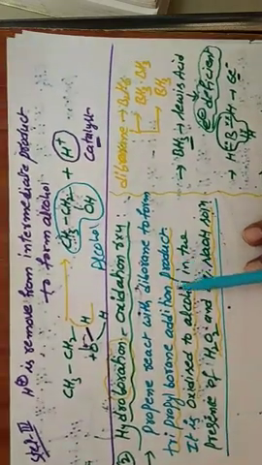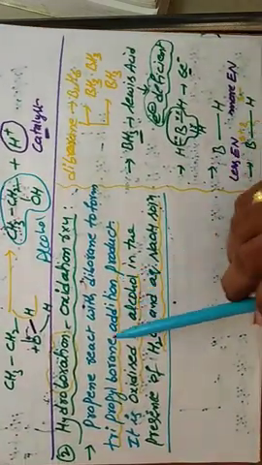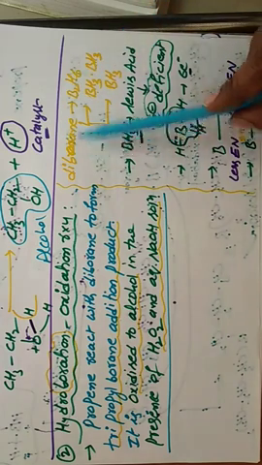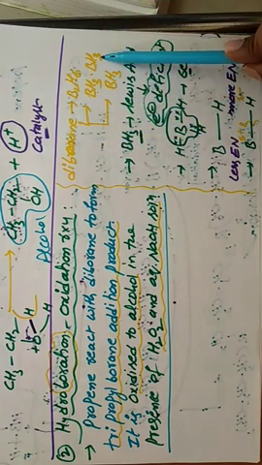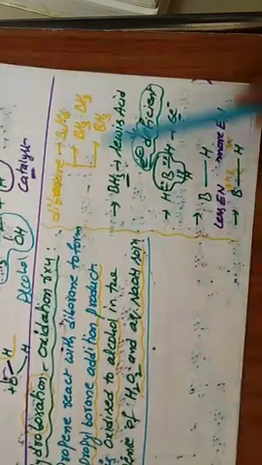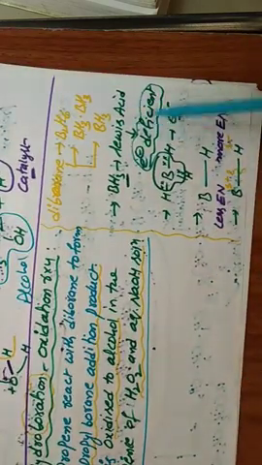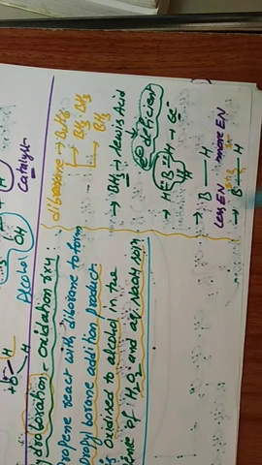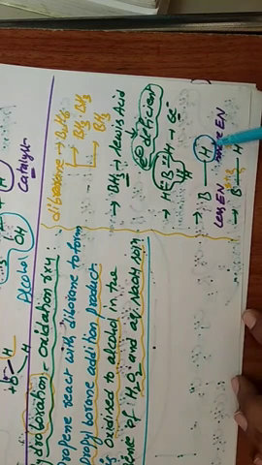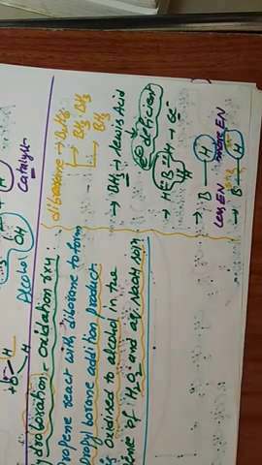Next we go to the hydroboration oxidation reaction. Firstly, we discuss the basic points. Diborane, B2H6, or BH3. The special property of BH3 is that it is a Lewis acid, electron deficient because only 6 electrons are present. Important point: in the B-H bond, boron is the more electronegative atom and hydrogen is less electronegative, so hydrogen gets the negative charge.